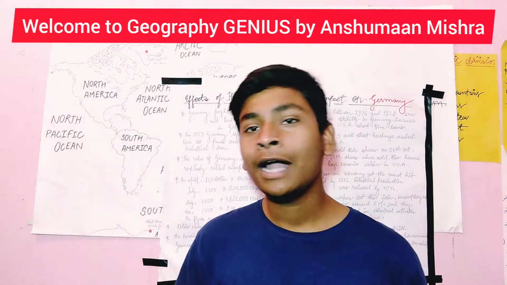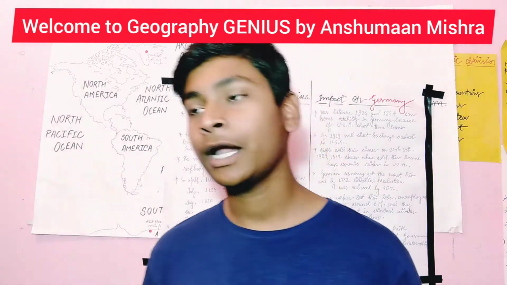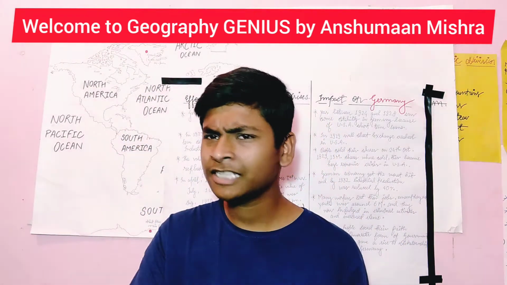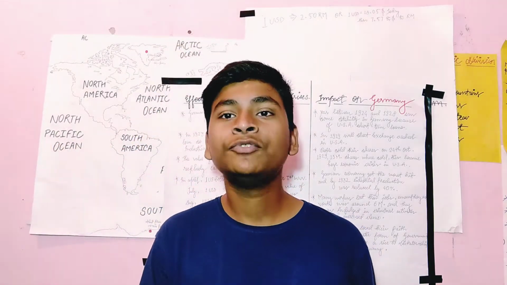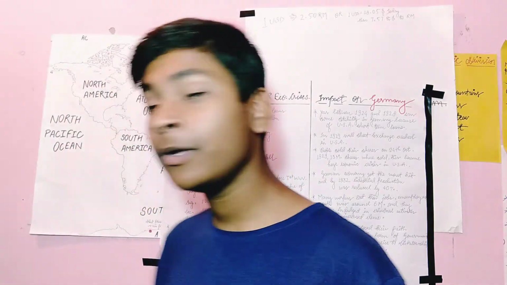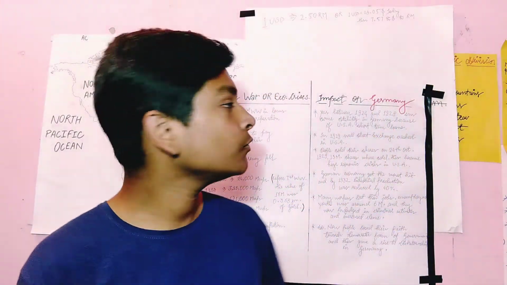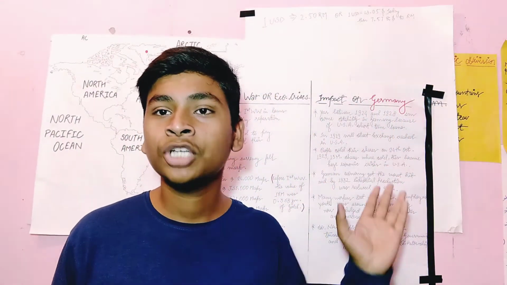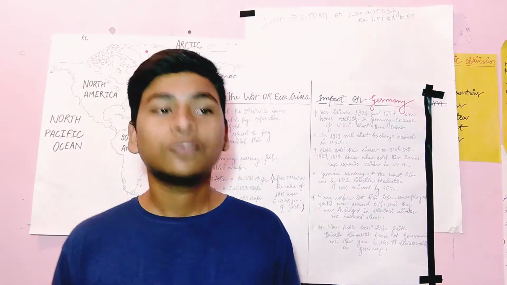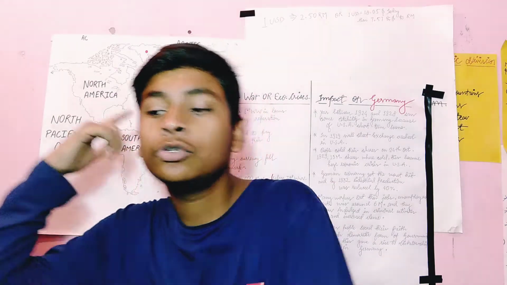So as you all remember, our last video was on Hitler, the rise of Hitler. In that we didn't explain anything about Hitler, but we explained the state of Germany at the time of First World War. Now today we're going to talk about what was the cause, what was the economic crisis felt by them, and what was the one thing that had an impact on Germany after the economic crisis. So we're going to talk about all these things, but I hope you have watched that earlier video. If you have not watched that video, you can't understand anything in this video because they are interconnected and interrelated with each other. So you can go and watch that video.